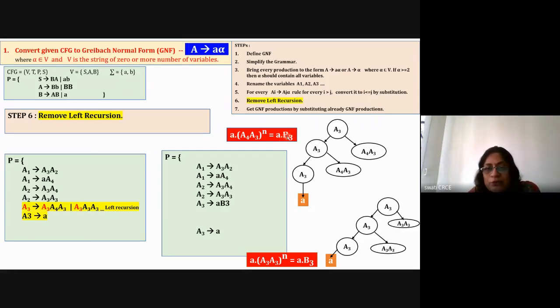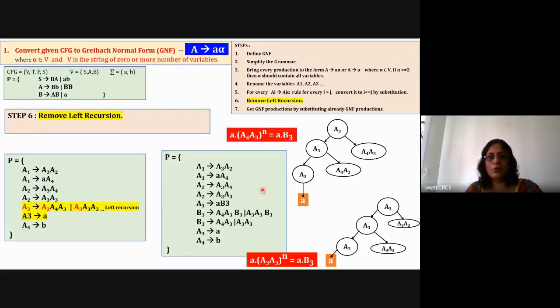So B3 is going to generate A4 A3 for n times, or B3 is going to generate A3 A3 for n number of times. So write down the rules for that. Like here, your knowledge of designing of context-free grammar, you have to apply that knowledge now. Then the next rule is A4 is equal to small b, so there is no recursion. It is already in GNF, so take it as it is. And now step number 6 is done.